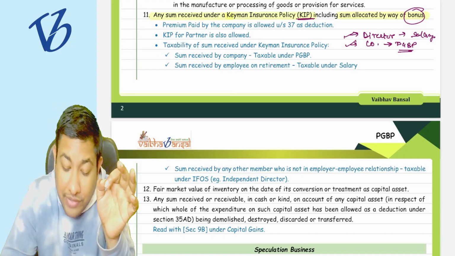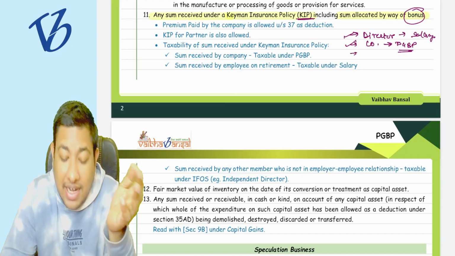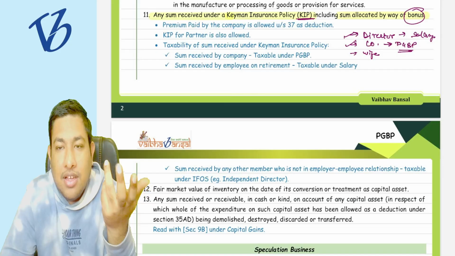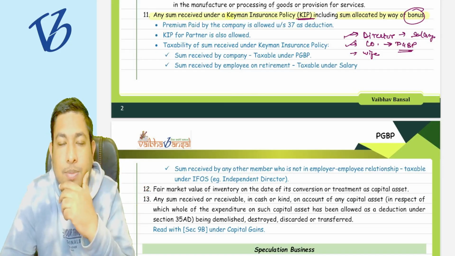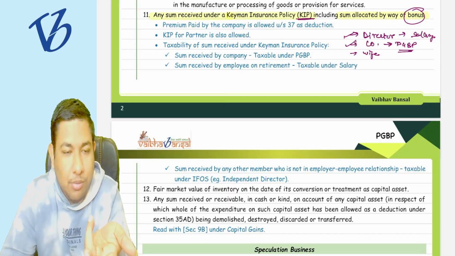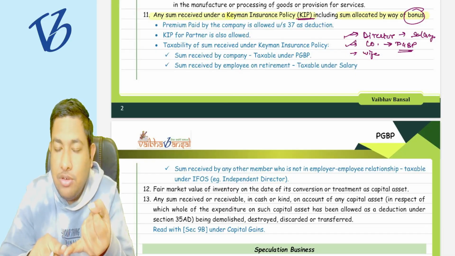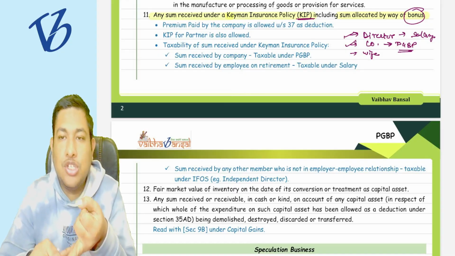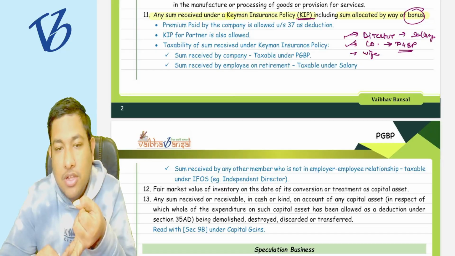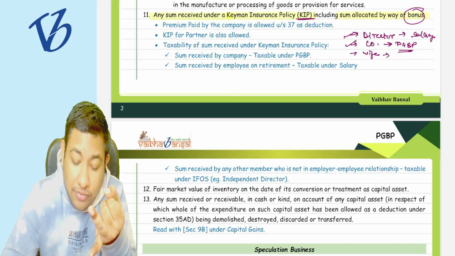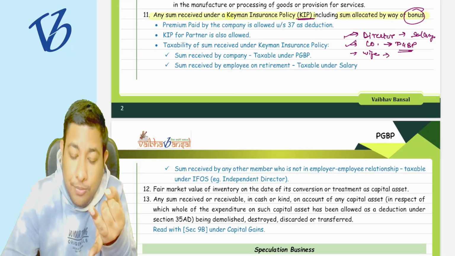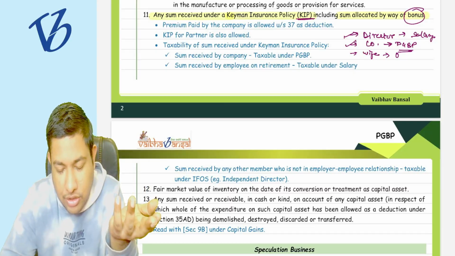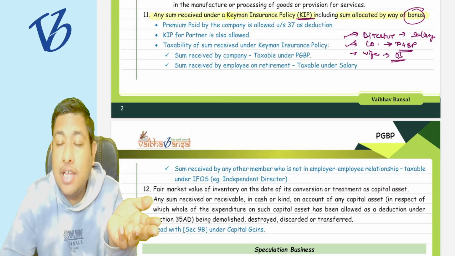But if it is received by any other person, like the director's wife, who is not in an employer-employee relationship with the company, then the amount should not go under the head of salary. It is not the business of the wife, so it should not go under the head of PGBP either. So in whose hands is it going to be taxed? It is going to be taxed in the hands of the wife under the head of other sources.